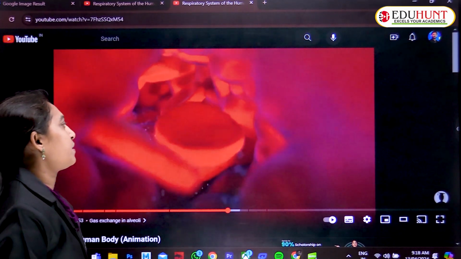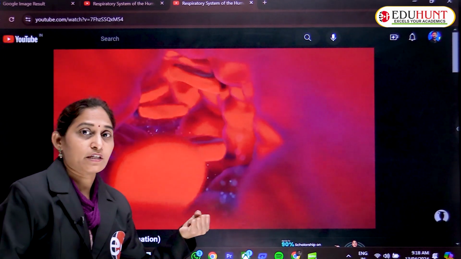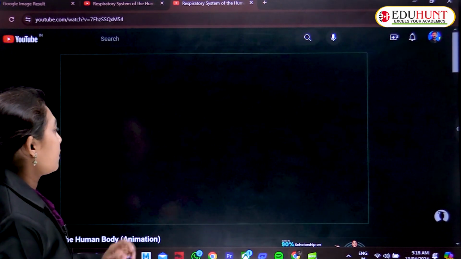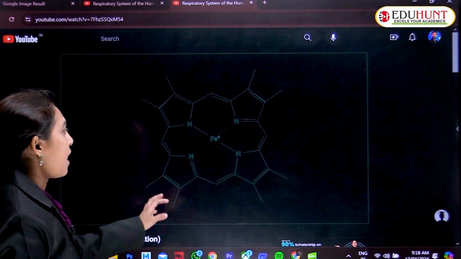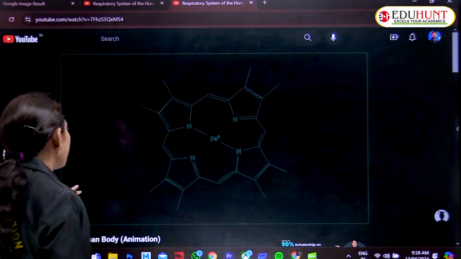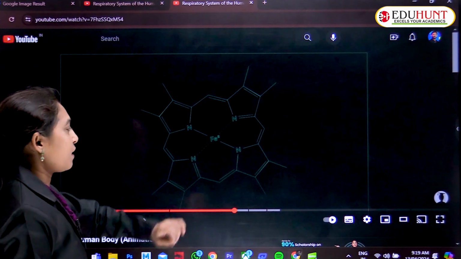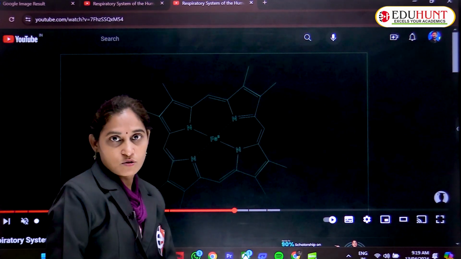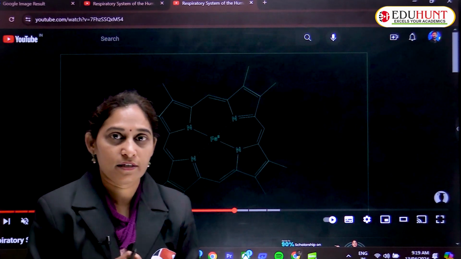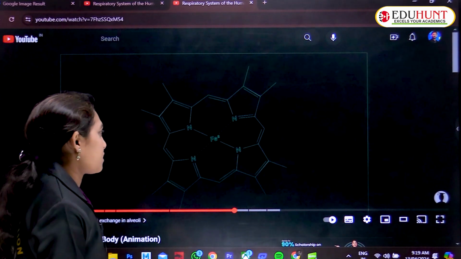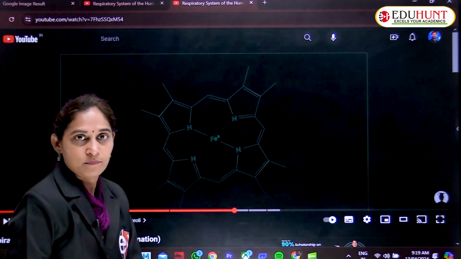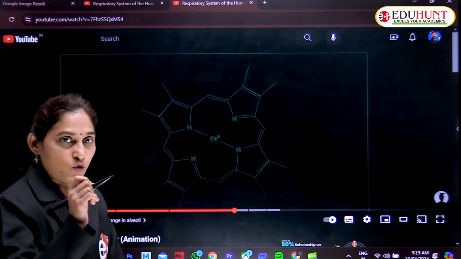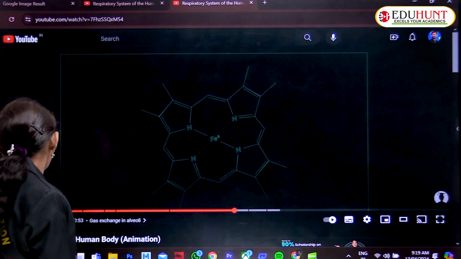These are the RBCs passing through the capillaries, and they have the respiratory pigment hemoglobin. Each hemoglobin molecule consists of a centrally located iron atom, iron which is +2 in state, Fe2+.